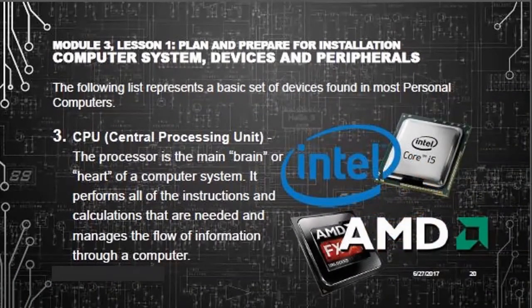The CPU, or the central processing unit, is the main brain or heart of a computer system. It performs all of the instructions and calculations that are needed and manages the flow of information through a computer.